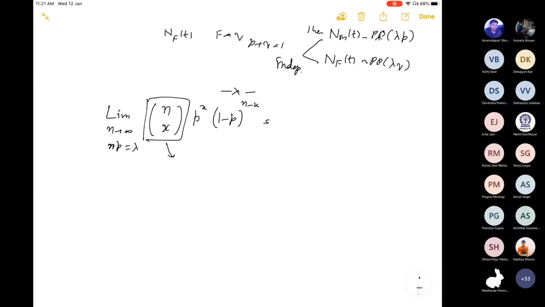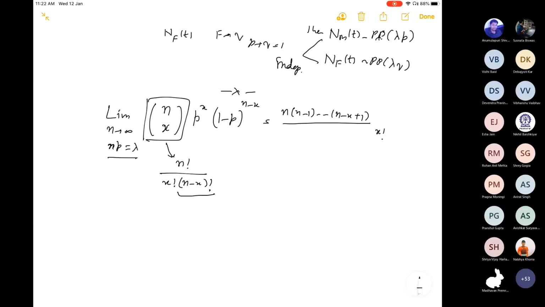This is nothing but n factorial upon x factorial (n minus x) factorial. So this can be written as n into n minus 1 into up to n minus x plus 1, as this quantity will cancel out, divided by x factorial.